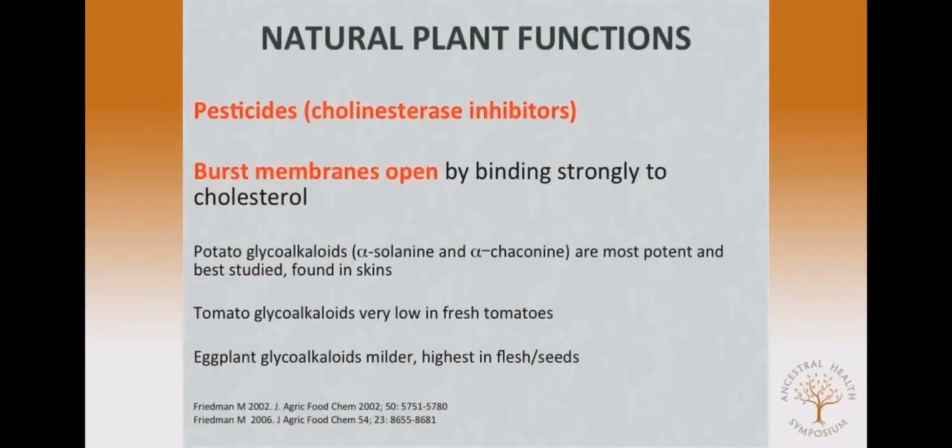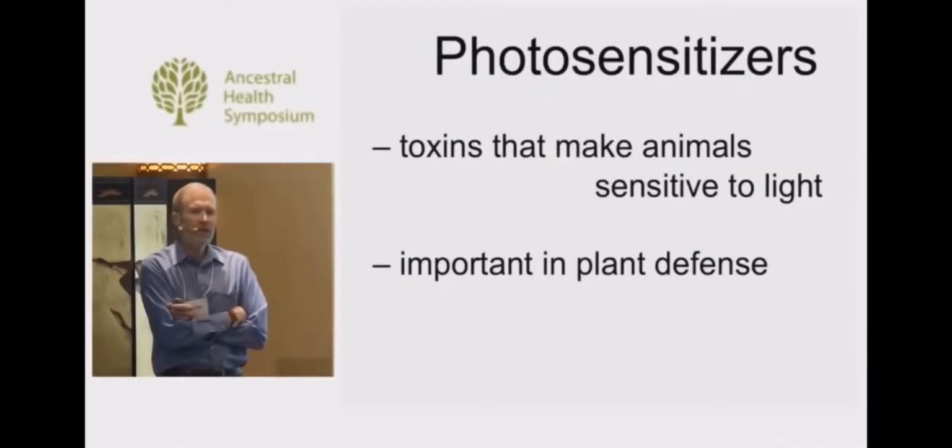We're going to look at the potato glycoalkaloids in particular, not only because they're the best studied, but they're the most potent. Glycoalkaloids in the other nightshades are either weak or in very low concentrations. So these are designed as pesticides. They're cholinesterase inhibitors, which is a neurotoxin. Nerve gas works exactly the same way. And they burst membranes open because they bind so strongly to cholesterol that it destabilizes the membrane of living cells.